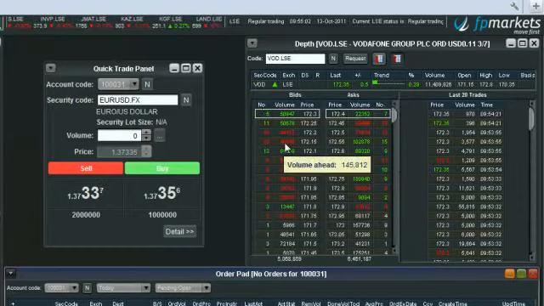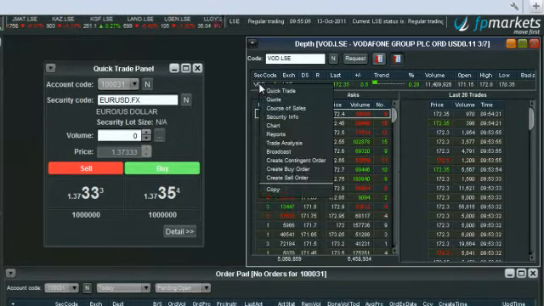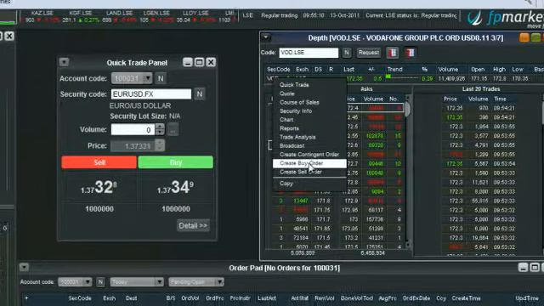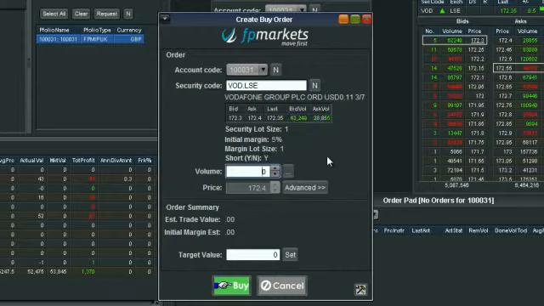to right-click anywhere. You can even do it in the bid, the offer, or simply up on the security code. We right-click, which will give us some more options, and head down to create buy order. By doing this, it will automatically fill out your order ticket with the CFD instrument that you're looking at trading, okay, whether it be an equity or foreign exchange or futures, etc. In this case, it's already filled out Vodafone.